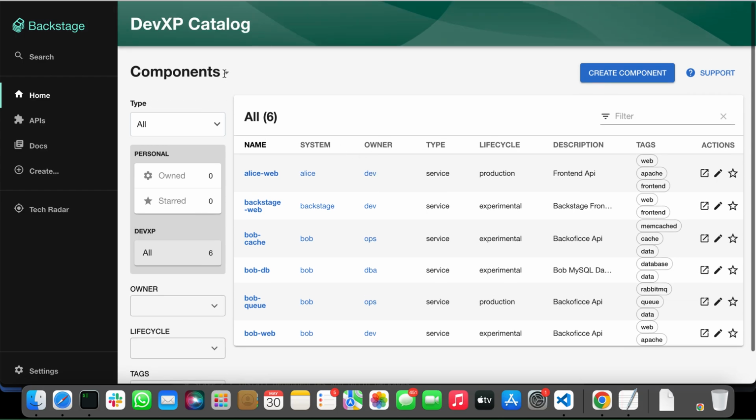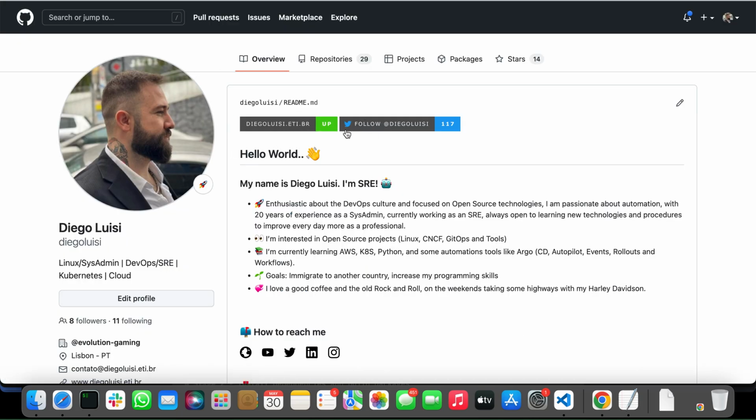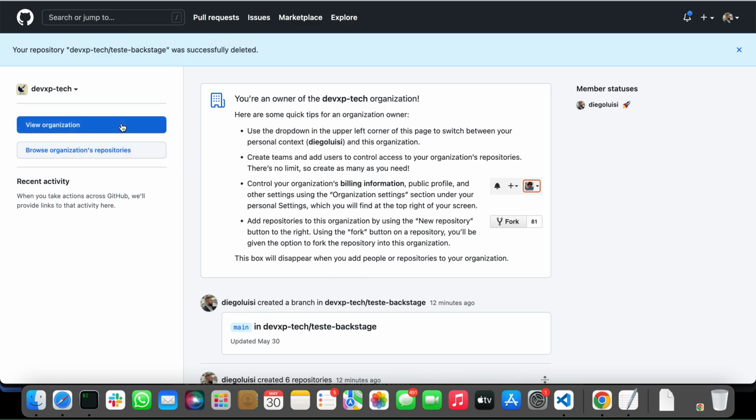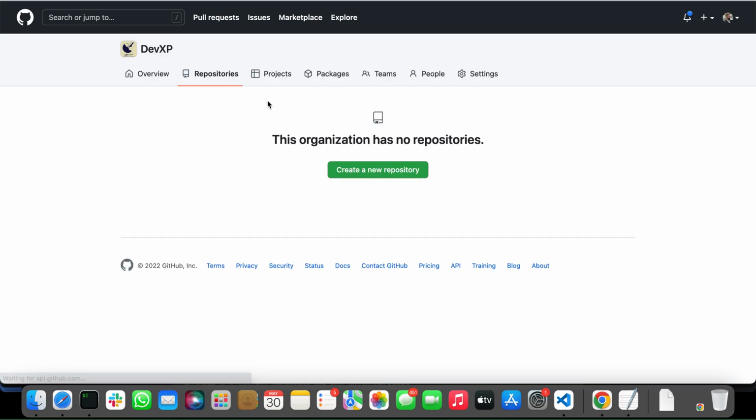Here is our catalog, our DevXP catalog. I have my private Git repository. All the code is in my GitHub. I have an organization called DevXP. This organization is clear, it doesn't have anything. It's just to create the secrets for this POC, because with my personal account I cannot create secrets for all the repositories. Then I need to create this.